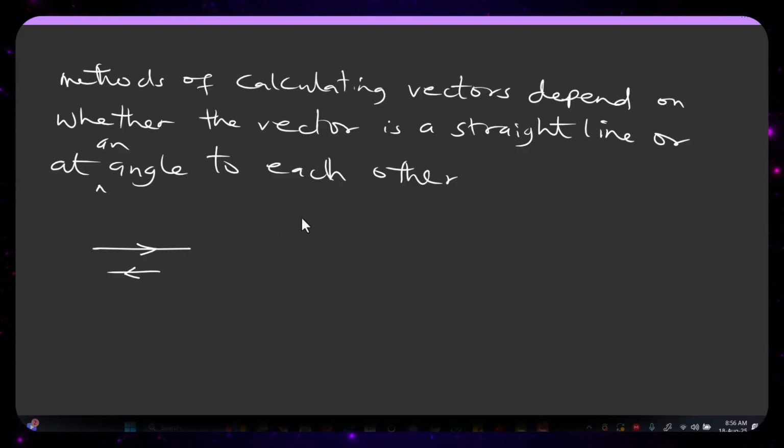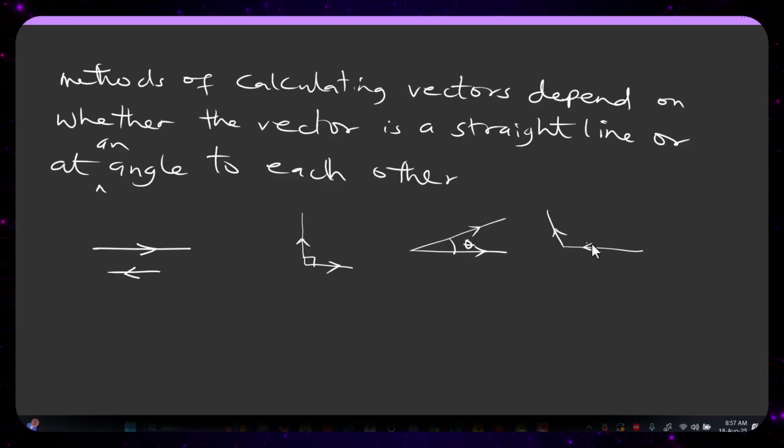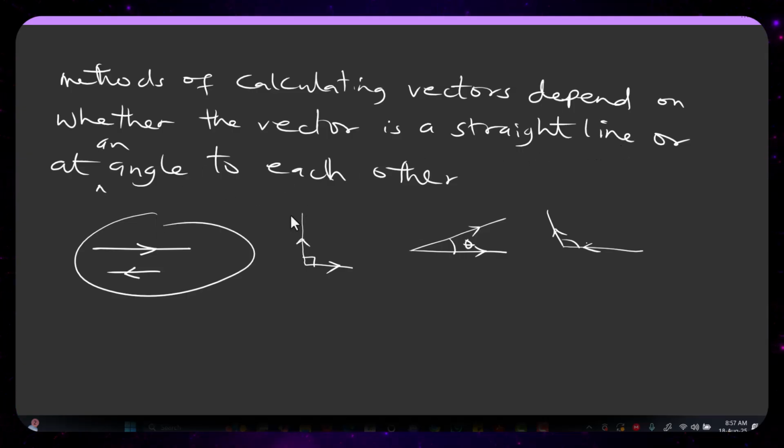What if they are at an angle, either at a 90 degree angle to each other? We have this one, and this one, or they are inclined at a particular angle, probably like this. What if they are like this? How do we resolve them now? That is exactly what I mean. The method of calculating vectors depends on whether the vectors are in a straight line, something like this, or at an angle to each other, something like this.